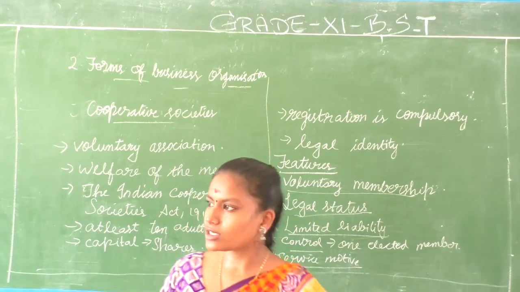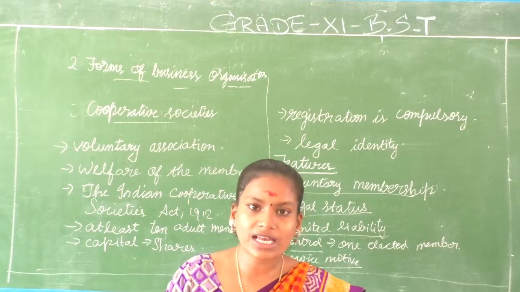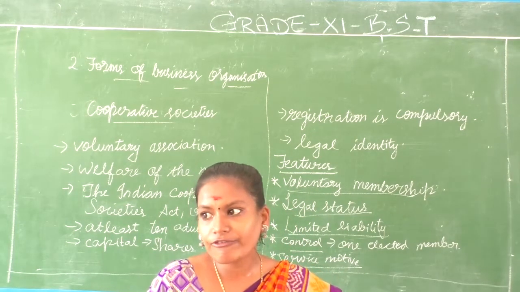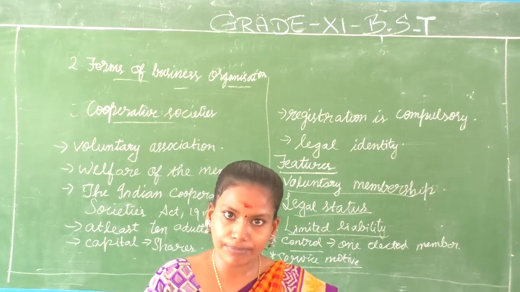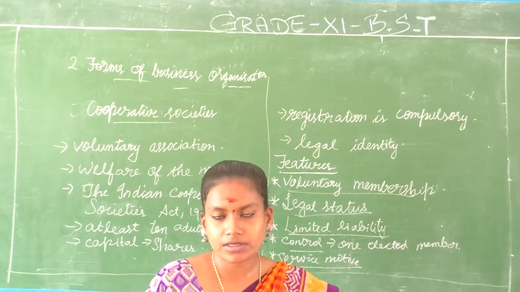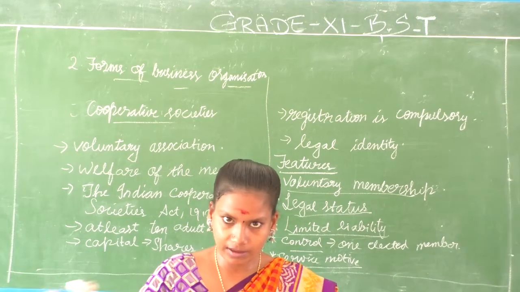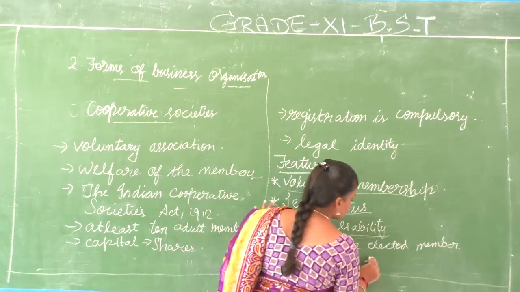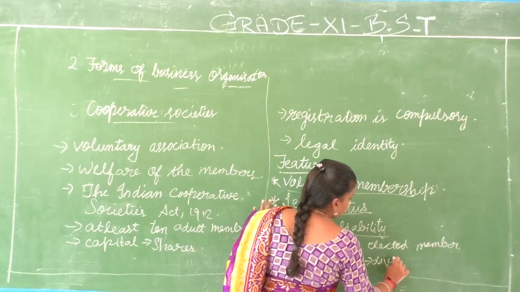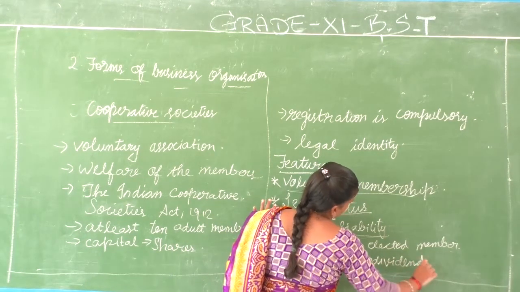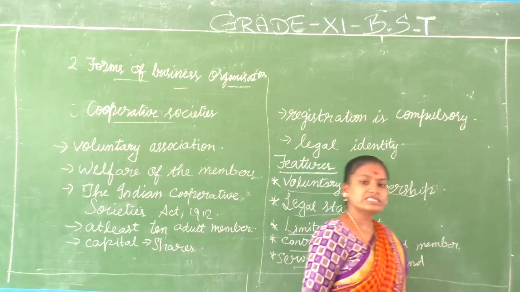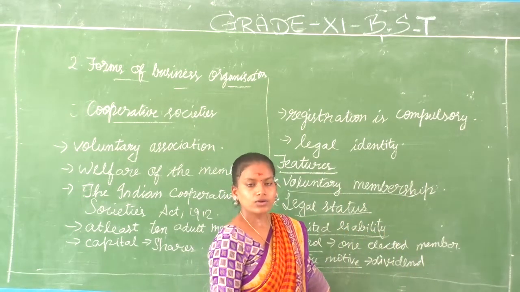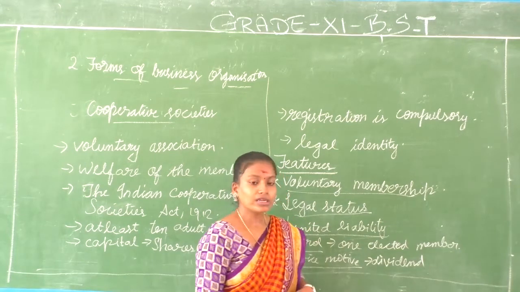Okay, their main objective is to serve the society and most predominantly their members. If it has attained something more, then what happens? They will divide it and give it among its members, which is called a dividend. What is the remuneration or return they get? It's called a dividend here. In other places we call it a profit or a salary or a remuneration. Here we call it dividend.